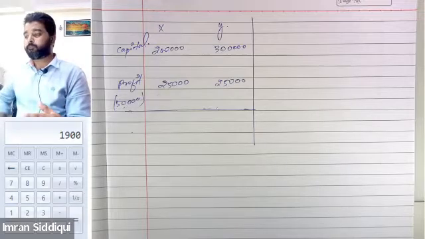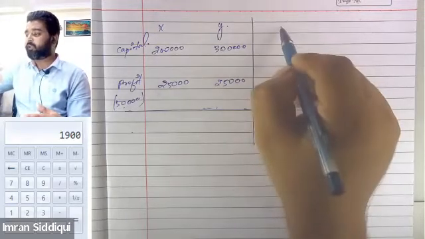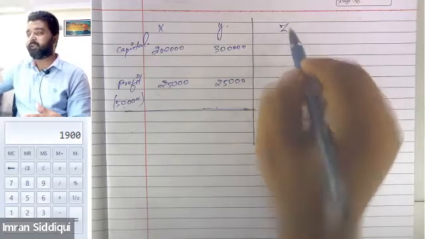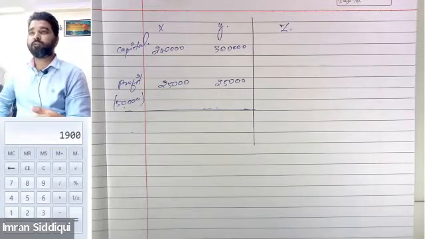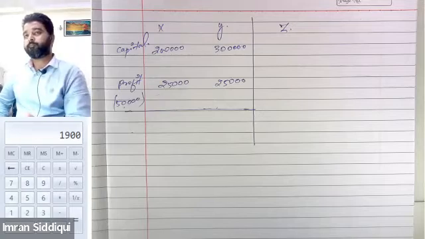So they approach Mr. Z, and collectively they ask Mr. Z to join their business as one of the partners.